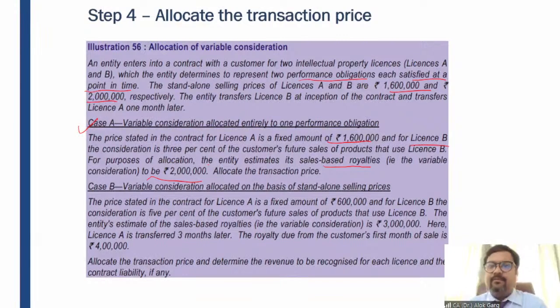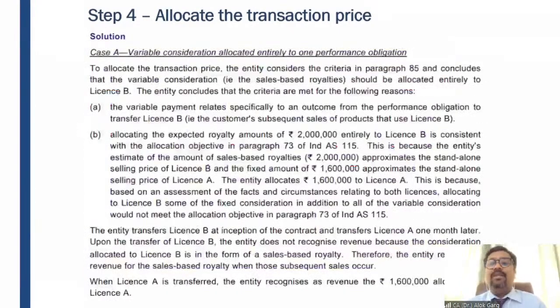It is different, right? So the standalone selling prices are 16 and 20, and the transaction price for license A is fixed. For license B, it is variable. And the estimated variable consideration is 20 lakh. Now the question arises whether this variable consideration belongs to both A and B or only B. So in this case, the variable consideration only belongs to B, and the transaction price of A is 16 lakh, and the transaction price of B is the estimated variable consideration, which is 20 lakh. Now look at the answer given by the Institute study material.